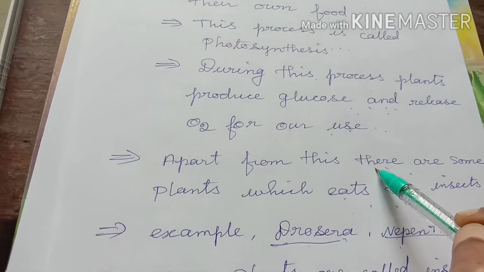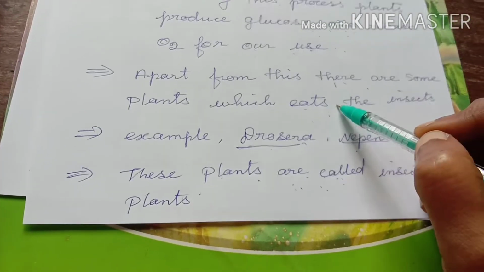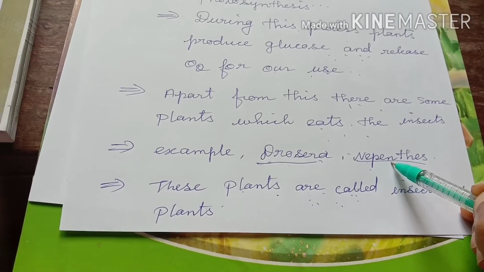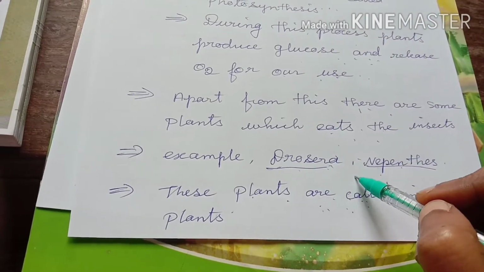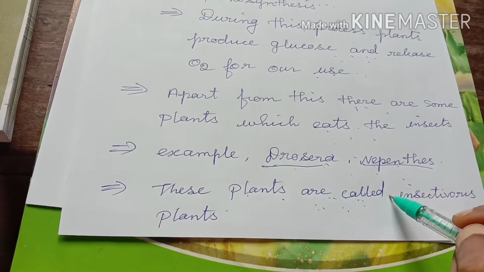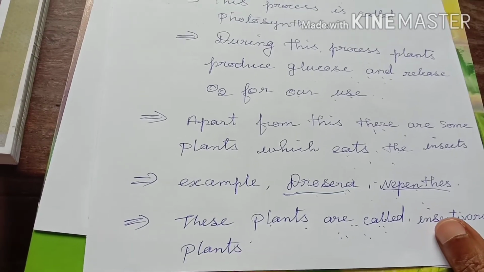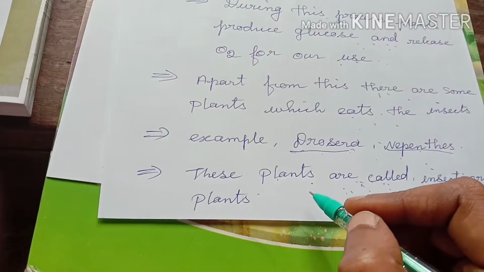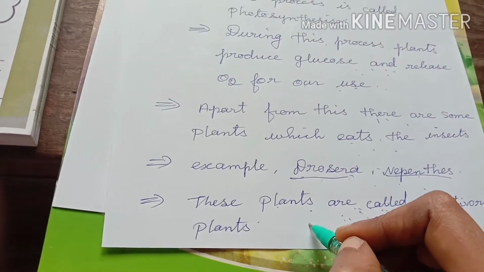Apart from this, there are certain types of plants which depend on other organisms like insects. Example, Drosera and Nepenthes. These plants are called insectivorous plants. Now, these plants are insectivorous plants. Also, they are called heterotrophs.